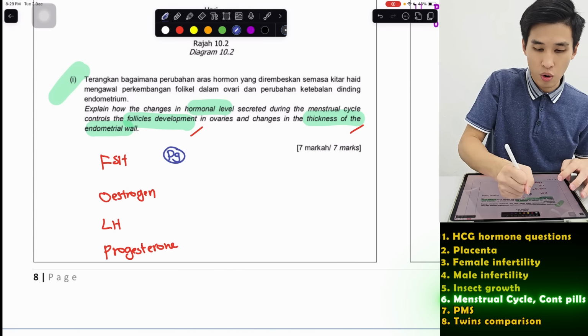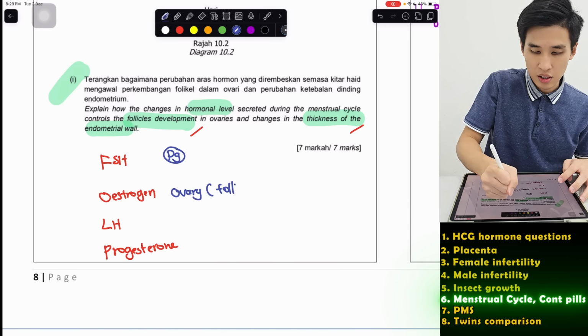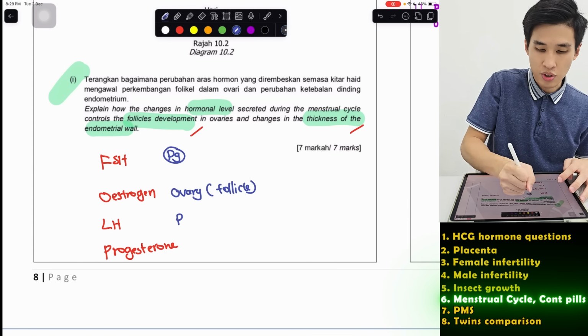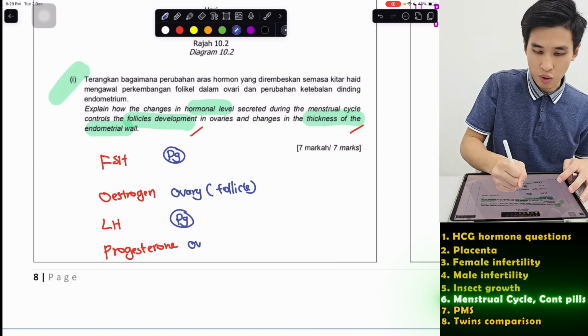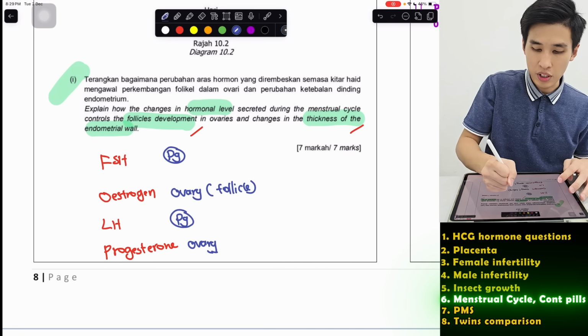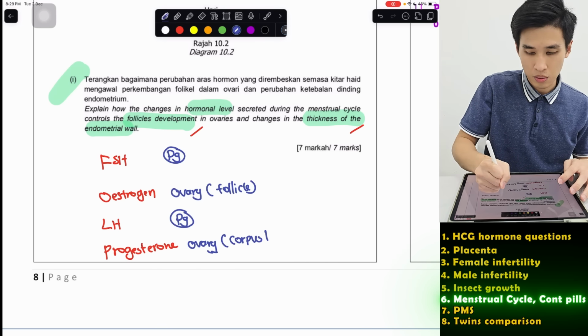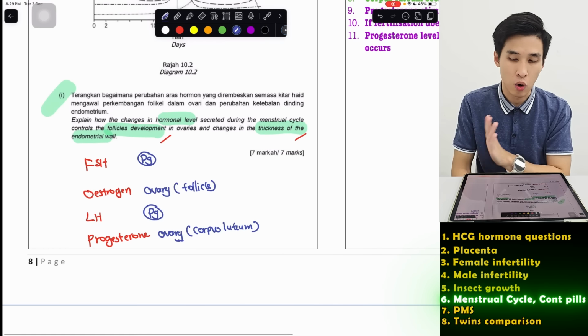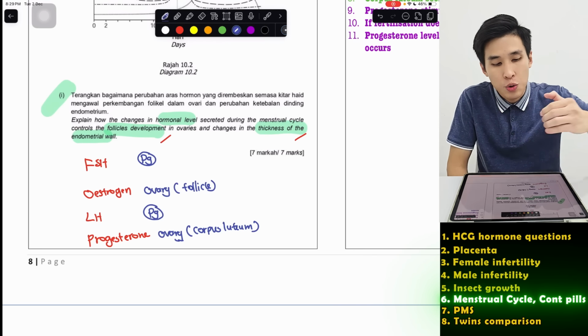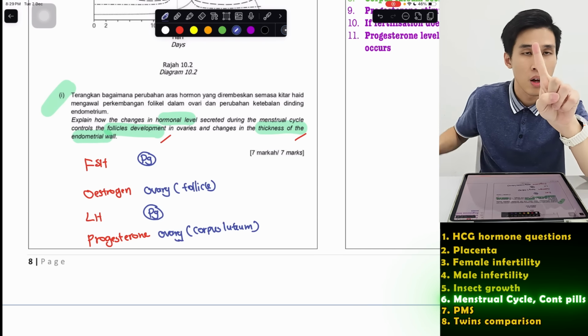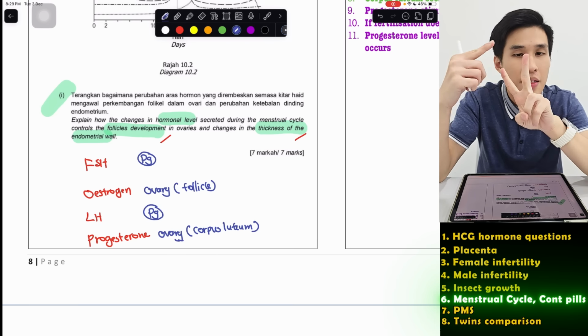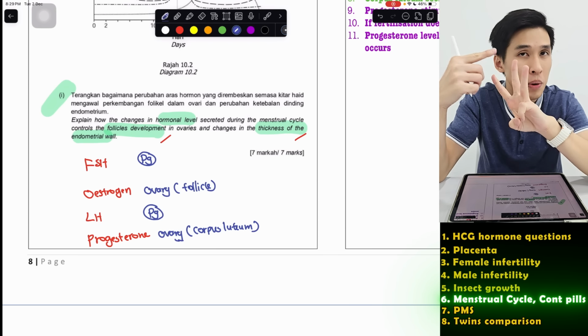Estrogen comes from your ovary, specifically the follicle cells. This one you go back up again, pituitary gland, and this one you go back down, ovary. But this time your follicle becomes the corpus luteum, like we mentioned earlier in this video. So for these 7 marks, or you can ask up to 10 marks, you just need to know the hormone, the function of each hormone, and how the hormone affects the next hormone.